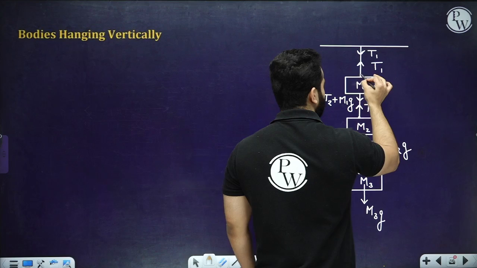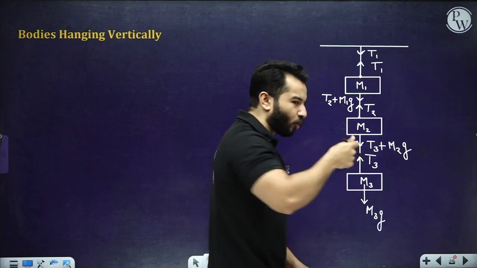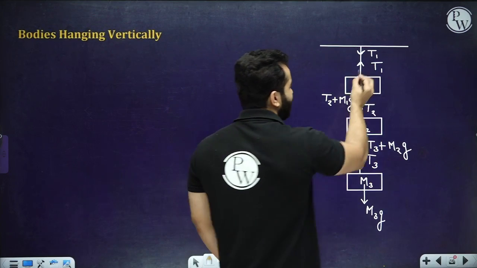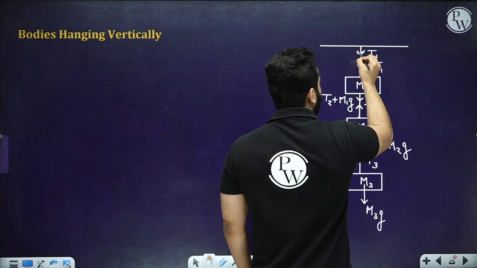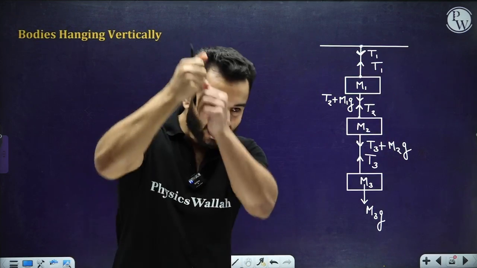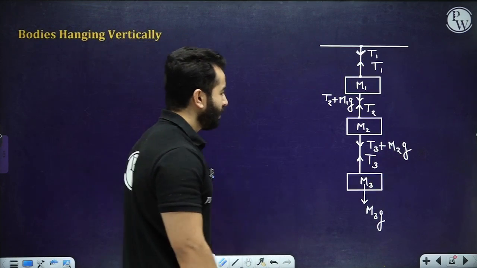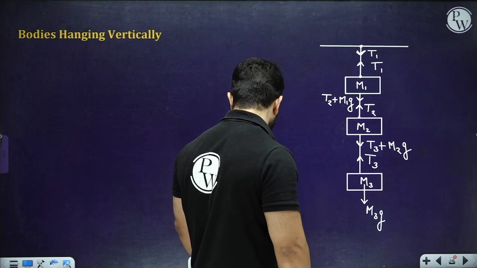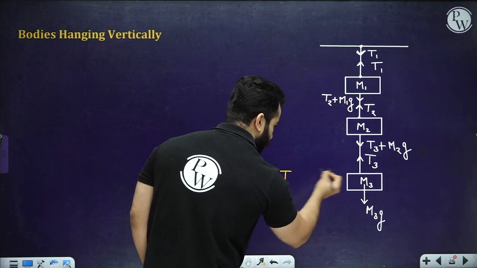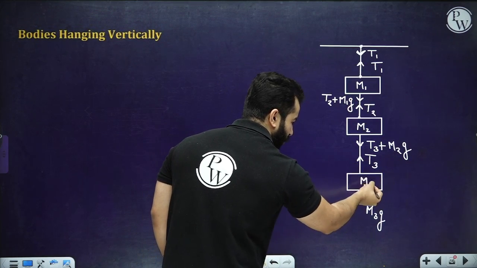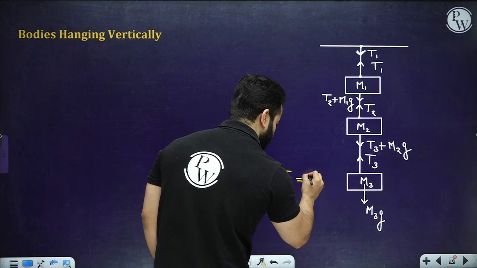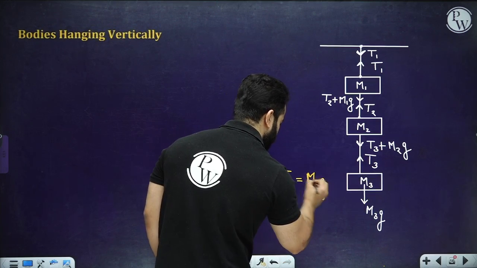So this T1 is the force applied by the rope. It is actually pulling the system in upward direction. And this is the force applied on the support by the rope. It is pulling it down, right? So you can start with over here, you can say that, okay, sir, for this T3 will be actually equals to, because over here, this is in equilibrium. So, for M3, if it is in equilibrium, net force must be 0. So, T3 must be equals to M3G.